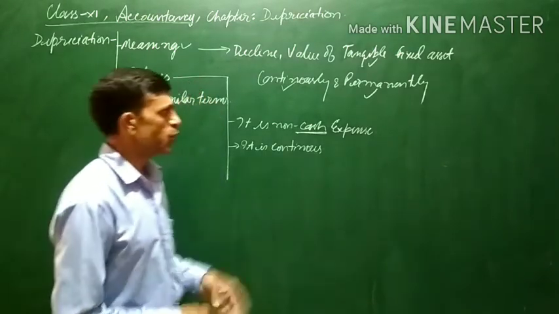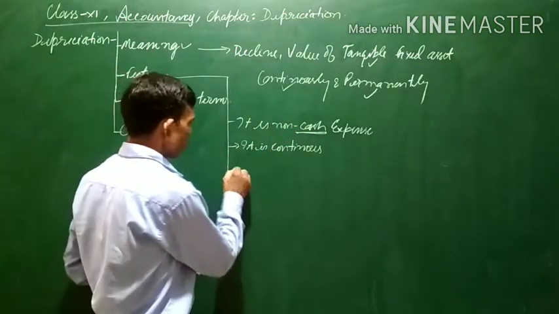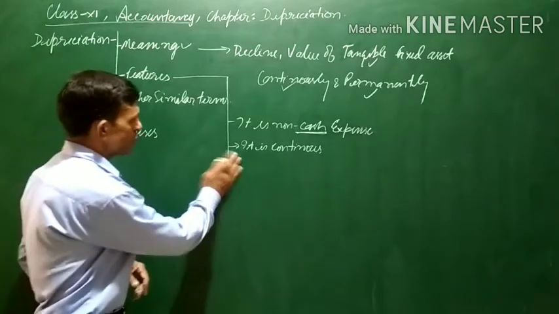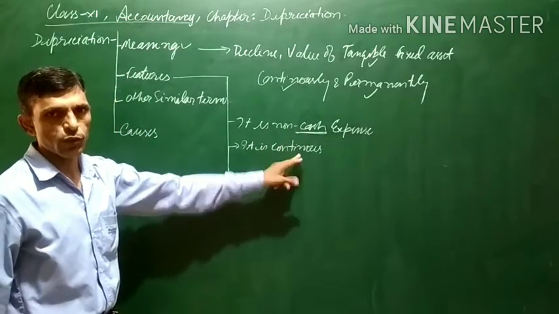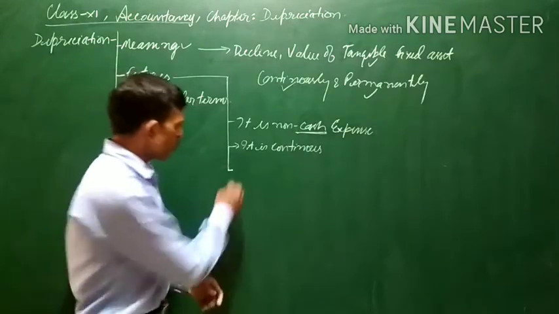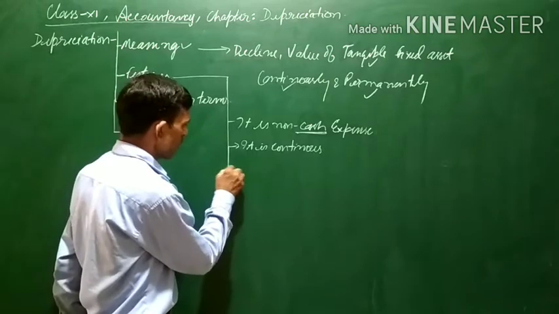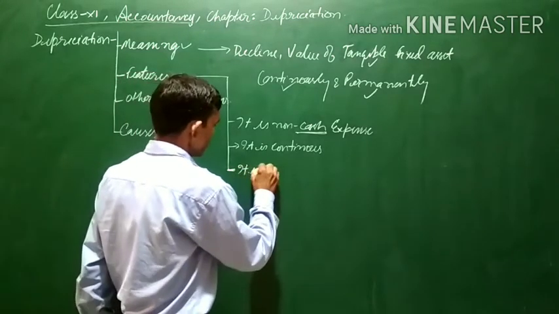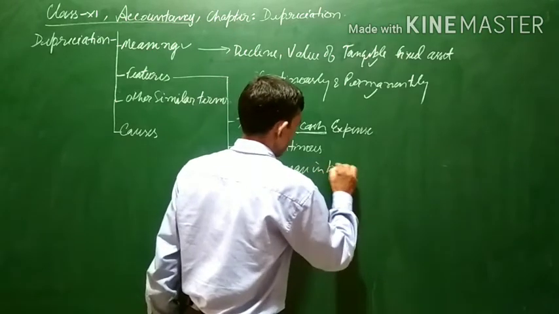So it is permanent, and it is continuous also. Moreover, the features of depreciation: it is a non-cash expense, it is a continuous process, and it is a decrease in book value.